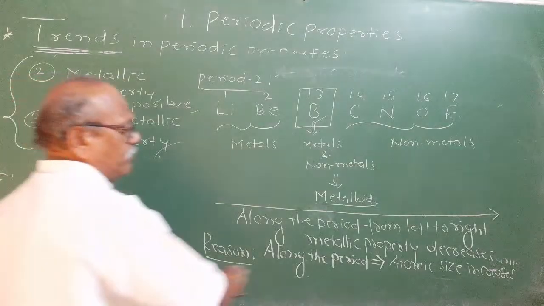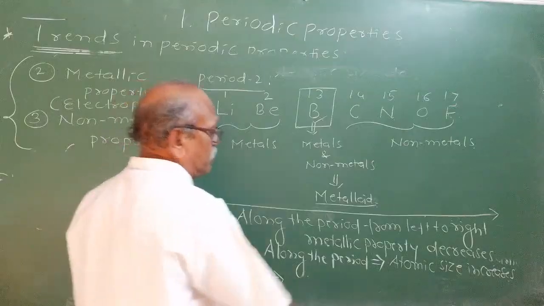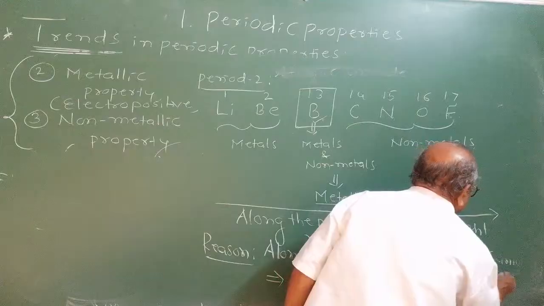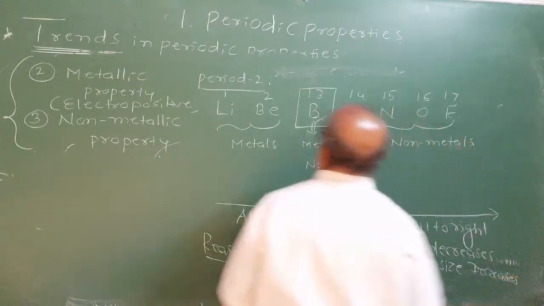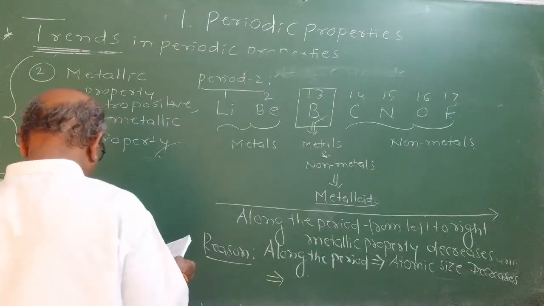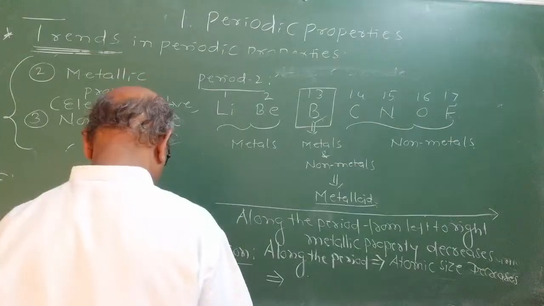Okay, along the period, atomic size decreases. Just now we observed the values of atomic size, and they come very, very close.